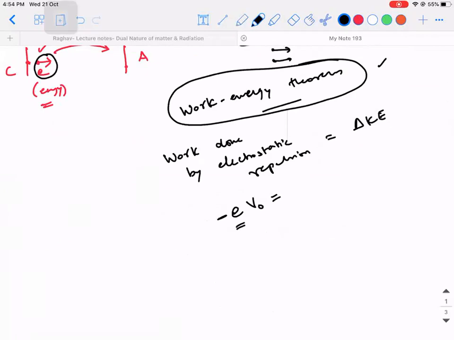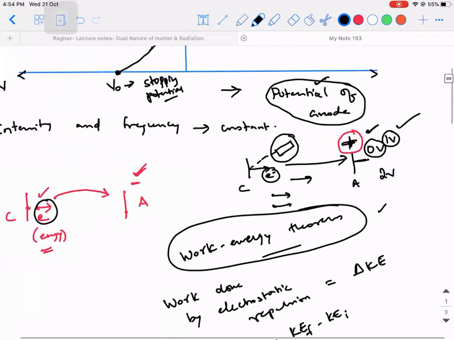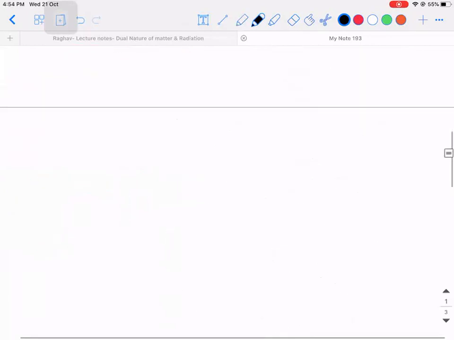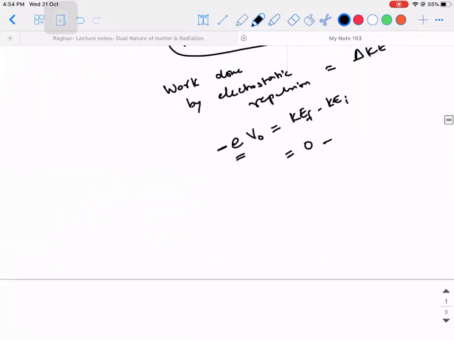So because of the stopping potential, what is happening to the kinetic energy of the electrons? Or else I'll write it like this: final minus initial kinetic energy. Due to the stopping potential, what is happening to the final kinetic energy of the electrons? The name itself is telling you. 0. Stopping, right? It is stopping the electrons. So 0 minus, initially, those electrons which could reach plate A had maximum kinetic energy associated with them. Are you guys able to understand? So minus E into V naught is equal to minus half M V max square.